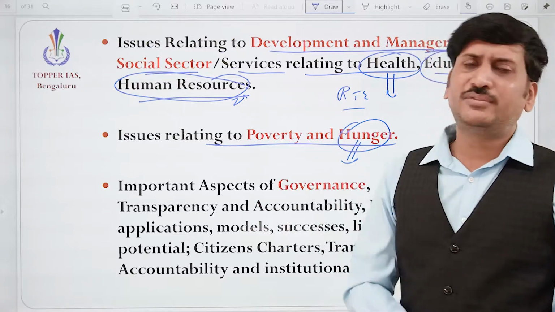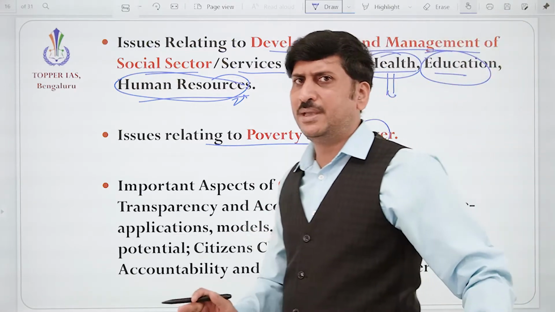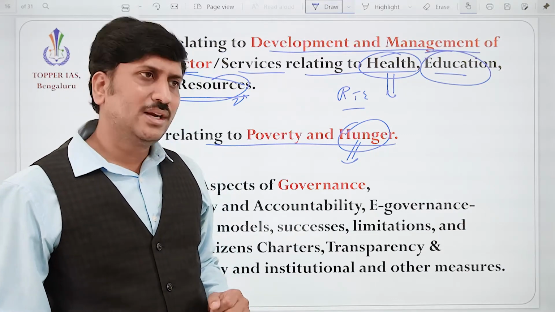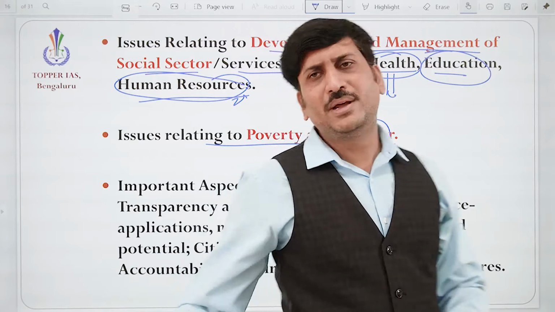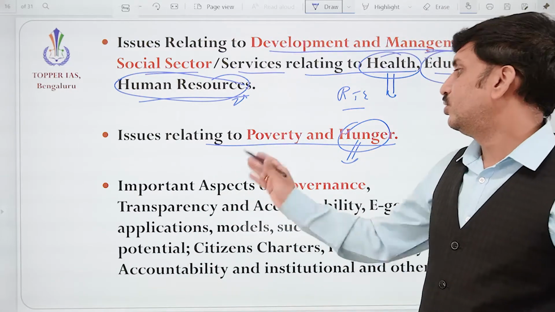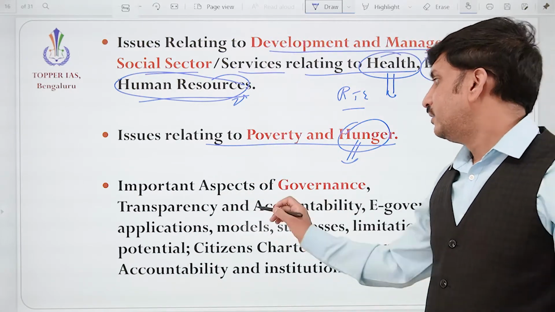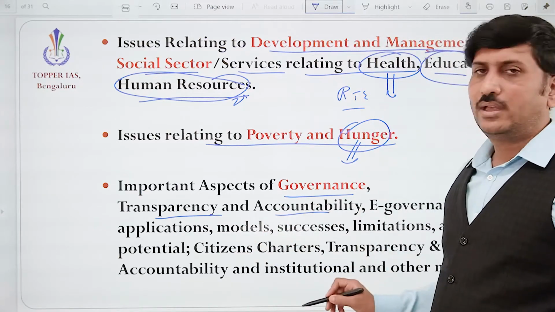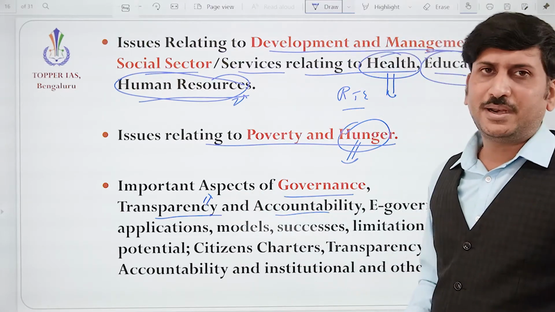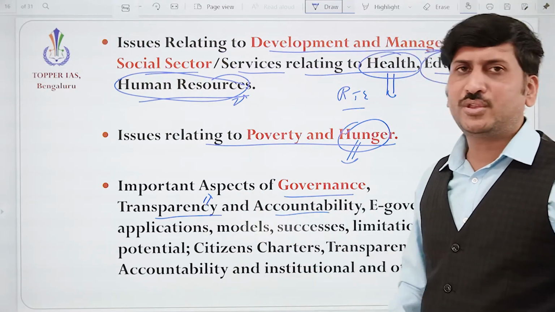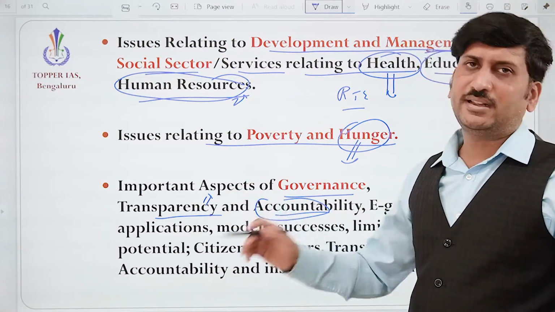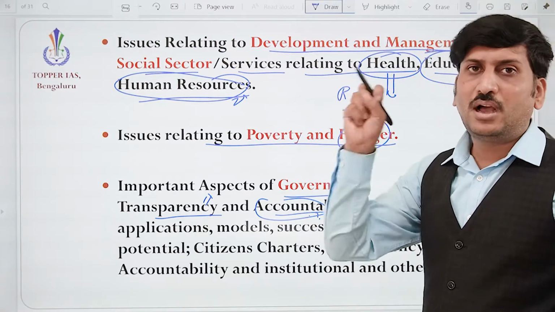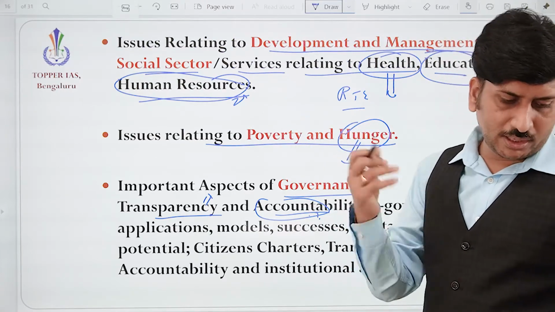Okay, how the problem of hunger is solved, how food security is being ensured through the act, how the public distribution system is working, how the midday meal is working. Anyway, all those things we need to understand, issues relating to that. Then an important aspect of governance, transparency, accountability, correct? Whatever we do, it should be transparent. How it is ensured, like the Right to Information Act or Citizen Charter, some documents need to be published automatically.